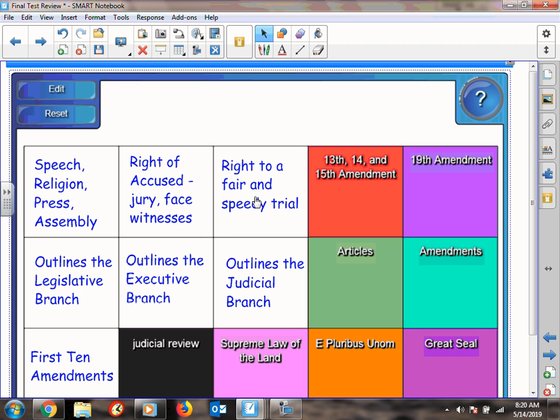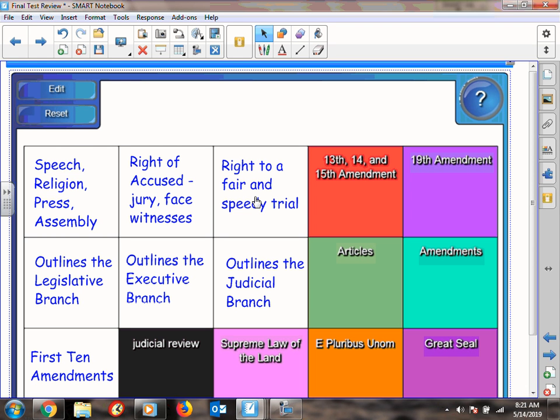The Eighth Amendment is freedom from cruel and unusual punishment. The Ninth and Tenth Amendments are often referred to as the Liberty Amendments. And they say that anything that's not mentioned in the Constitution is kept by the people.